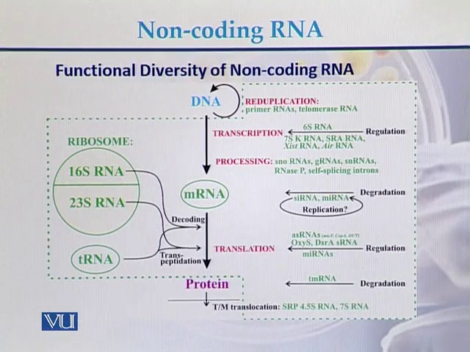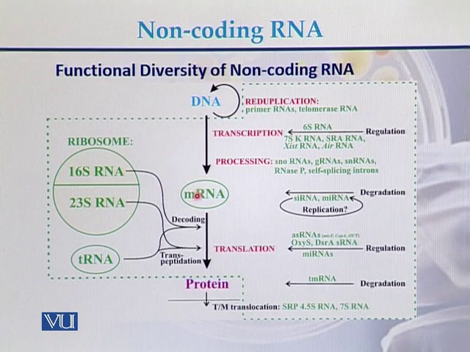Here is the functional diversity of non-coding RNA, meaning the functions of the non-coding RNAs. In the central dogma of molecular biology, we know that DNA is converted into RNA or messenger RNA, and messenger RNA is translated into protein. The conversion of DNA into RNA is called transcription, and the conversion of messenger RNA into protein is called translation. In this process, there is a role of many non-coding RNAs at different levels.